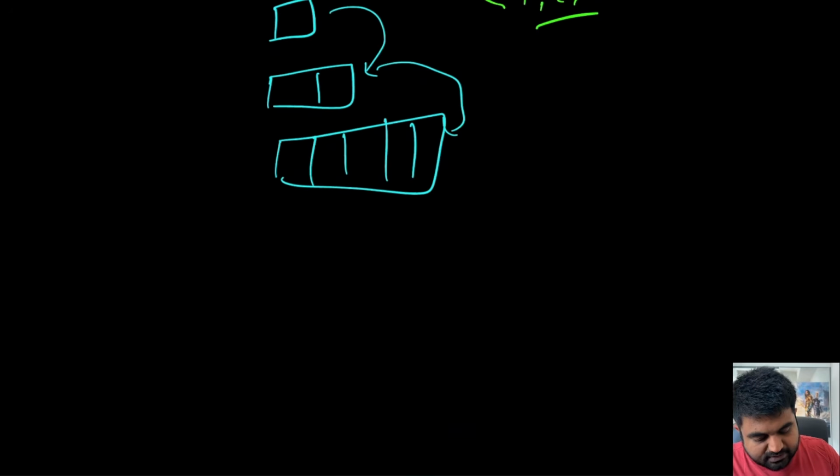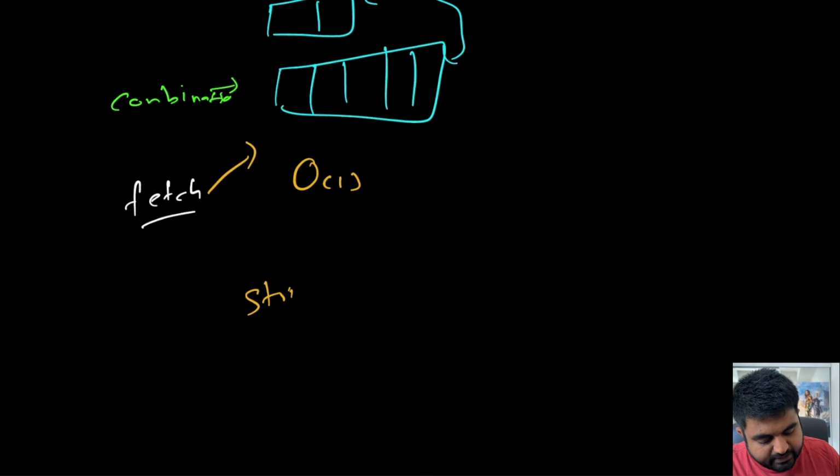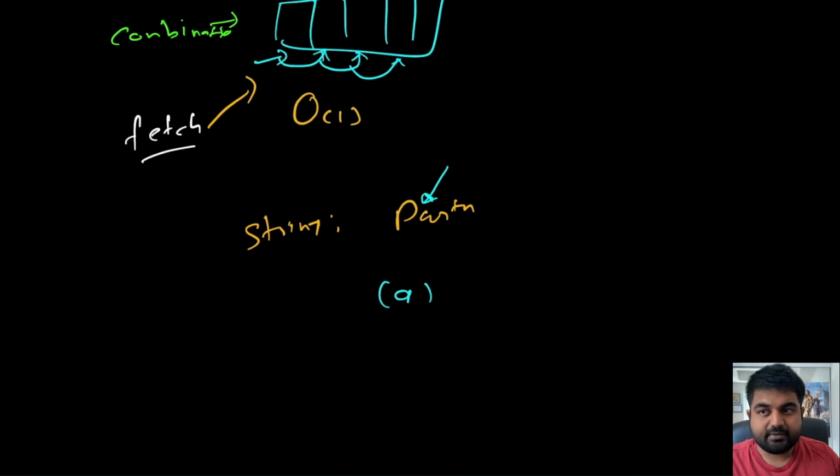Next, because strings are the combination of multiple different characters, we need some way to identify or fetch each character. Fetching individual characters can be done in big O of one time. Let me give you an example. Let's say I create a string and I put down the value as Parth. Now I ask what is the character present at the first index position or the second position inside this string. It can immediately return the value a in constant time, because this is a continuous block of memory, so it is very fast for us to store or retrieve values from any particular cell.